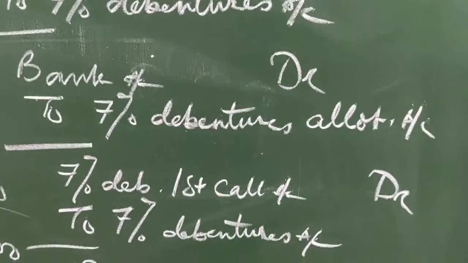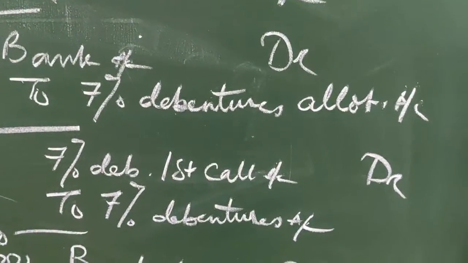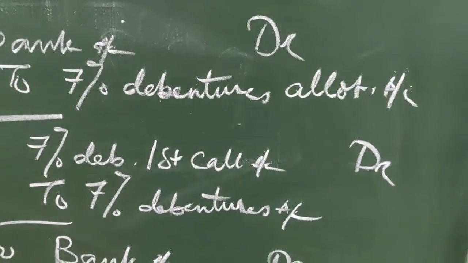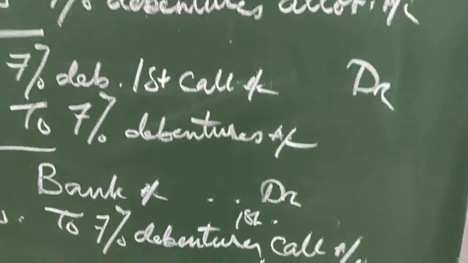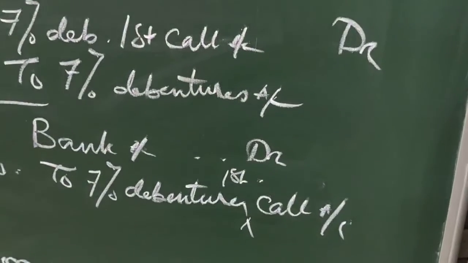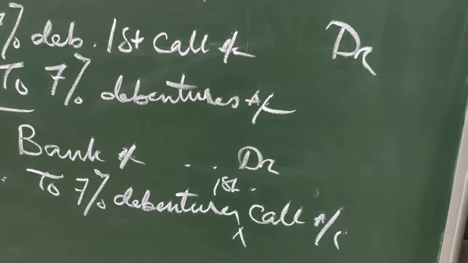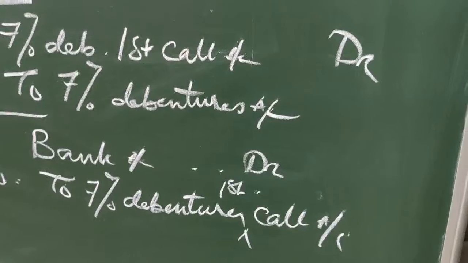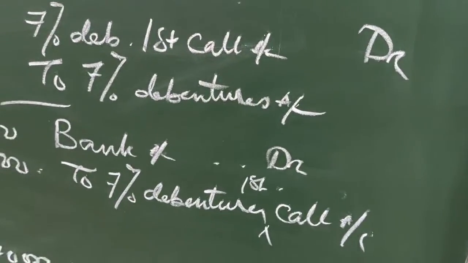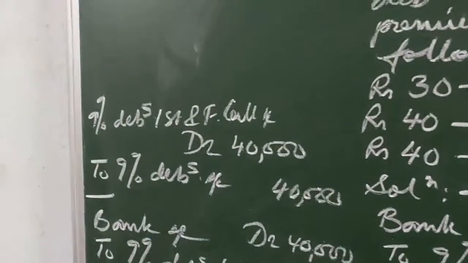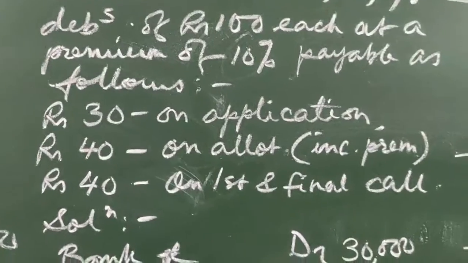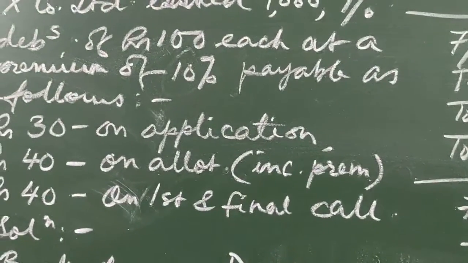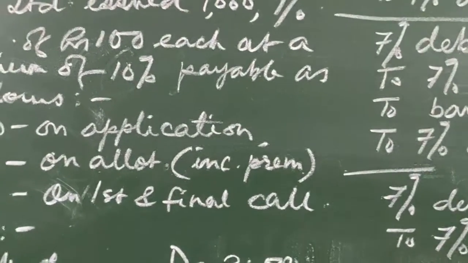Then comes first call. 7% debenture first call account debit to 7% debentures account when the first call money becomes due. Then bank account debit to 7% debentures first call account with the actual amount received. Here also we may have call scenarios. Then you have another call. So these are the type of entries that we have. The entries are similar to that of issue of shares.